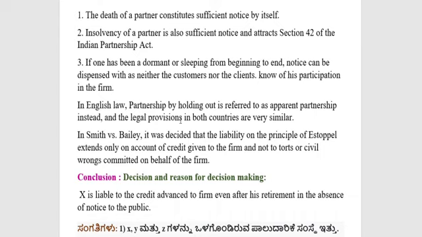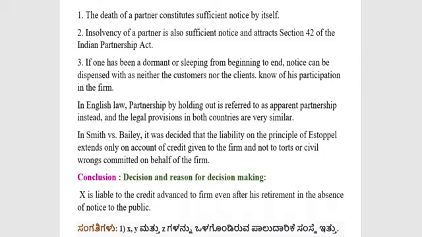In English law, partnership by holding out is referred to as apparent partnership instead, and the legal provisions in both countries are very similar. In Smith versus Bailey, it was decided that the liability on the principle of estoppel extends only on account of credit given to the firm, not to torts or civil wrongs committed on behalf of the firm. That means one more decision has been taken in Smith versus Bailey.